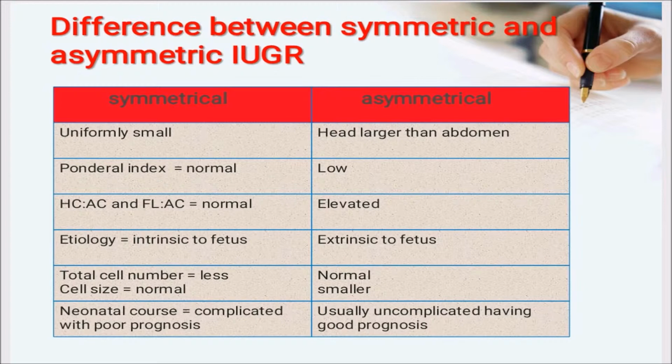The etiology in the symmetrical is intrinsic to the fetus, but in asymmetrical IUGR, the etiology is extrinsic to the fetus. In symmetrical, the total cell number is reduced with cell size normal, but in asymmetrical, the cell number is normal and the size is small. The neonatal course in symmetrical is complicated with poor prognosis, and in asymmetrical it is usually uncomplicated with good prognosis.